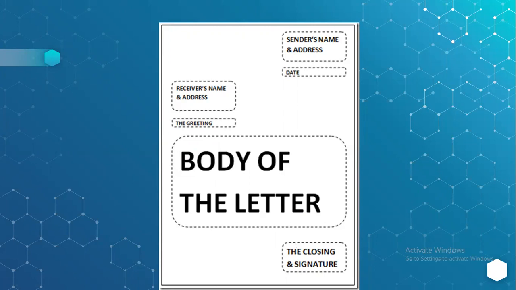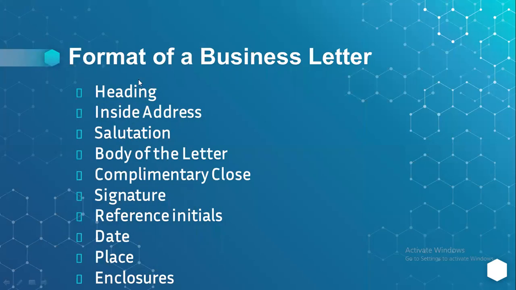And if you are coming with some enclosures, that also can be mentioned underneath. Okay, so to put it very simply, you have to have the heading, which we have seen, and a date column must also be there. Then the inside address should be there, then the salutation, then the body of the letter must be present. Then the complimentary close or closing salutation can be given here.